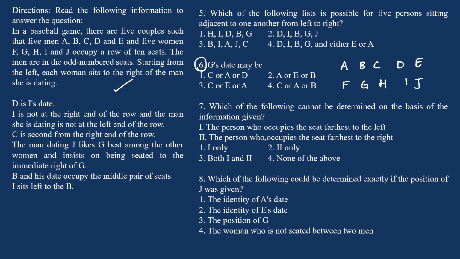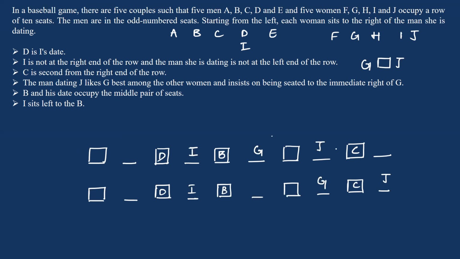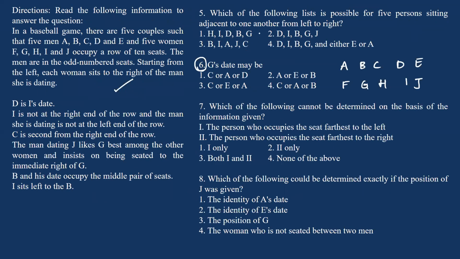Now, if I look at question number 1, which of the following is possible for 5 persons sitting adjacent to one another from left to right? Okay, HIDBG. Now, HIDBG, that cannot be. DIBGJ.